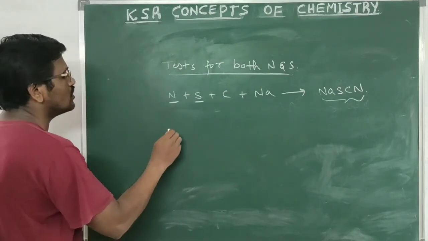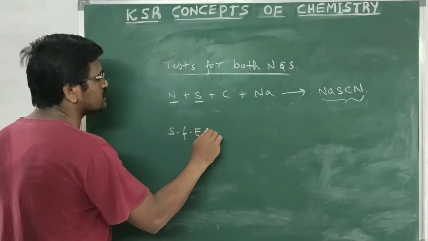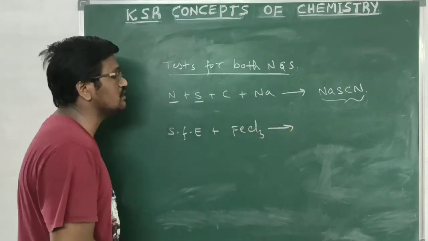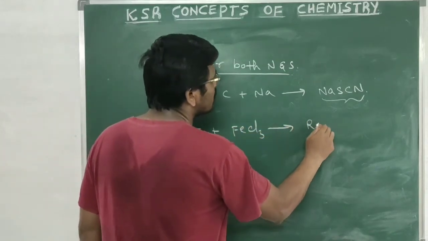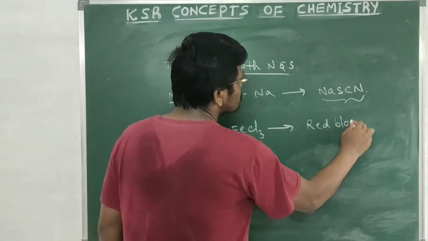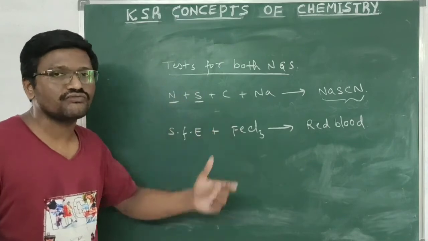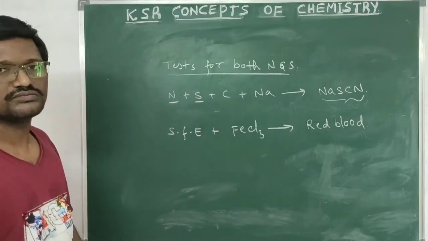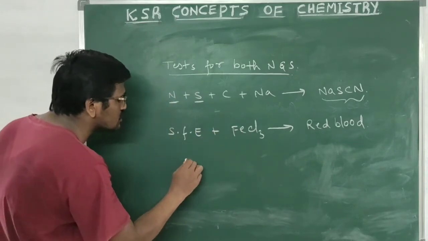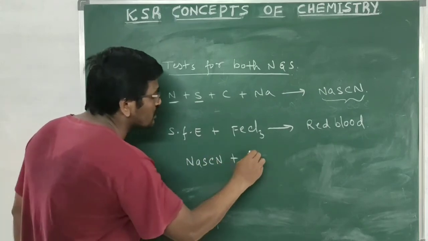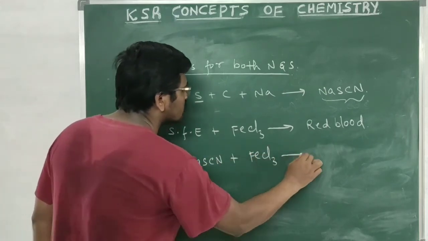Now we are taking sodium fusion extract and we are adding 2 to 3 drops of ferric chloride solution. So we got red blood color. So this indicates the presence of both nitrogen and sulfur in the given organic compound. Okay. So here the reaction is that sodium thiocyanate will react with ferric chloride.